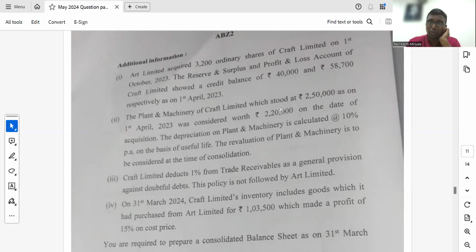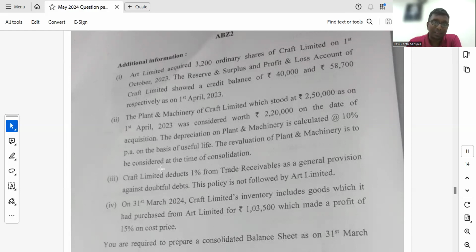Correct. So first, what are you supposed to do? The 2,50,000 you are supposed to depreciate for 6 months. Then that difference, correct? Now from that number to 2,20,000 rupees, whatever it is, plus or minus, that is supposed to be considered for your acquisition, right? When you are doing the consolidation from that day till the date of balance sheet, accelerated depreciation is supposed to be taken into account. At the same time, there is some unrealized profit also.